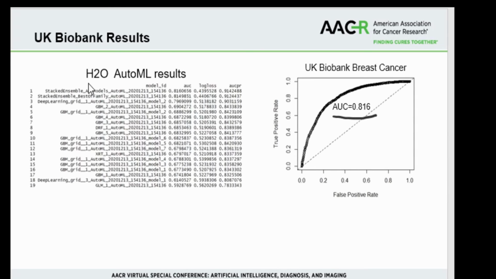I've listed here the H2O AutoML leaderboard. What H2O's AutoML does is test out several different algorithms with different sets of hyperparameters and try to find the best performing algorithm. You can see here that we typically get the high 60s for AUC, but there was one deep learning model that produced an AUC of almost 0.80. H2O then takes a number of these and combines them into what they call a stacked ensemble, and that produced the best overall AUC of 0.816.